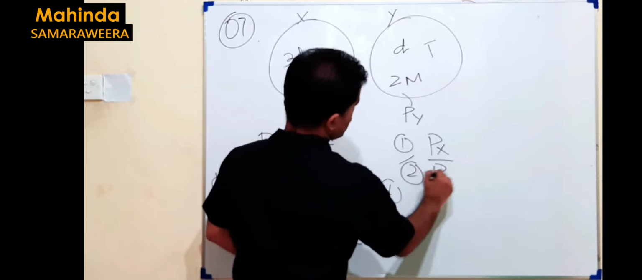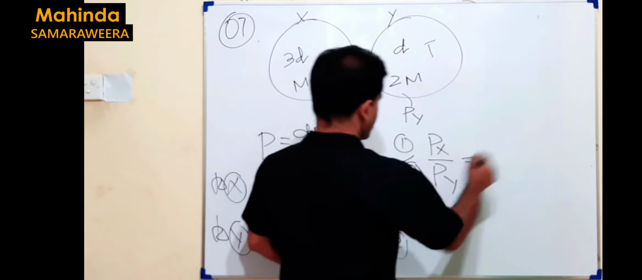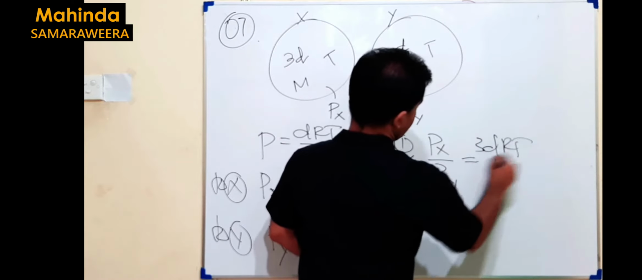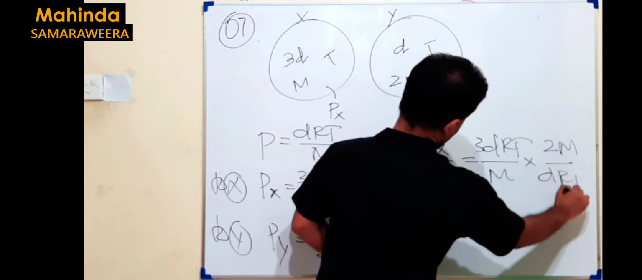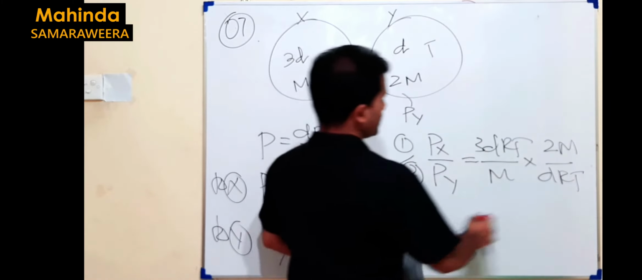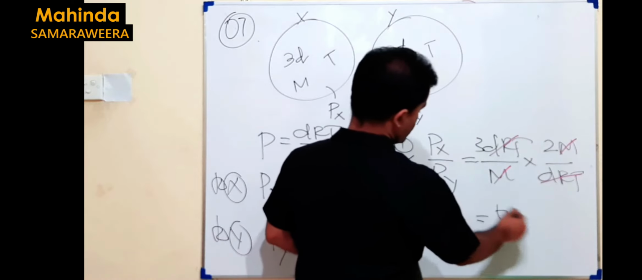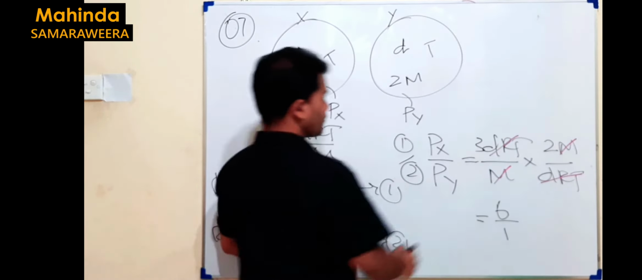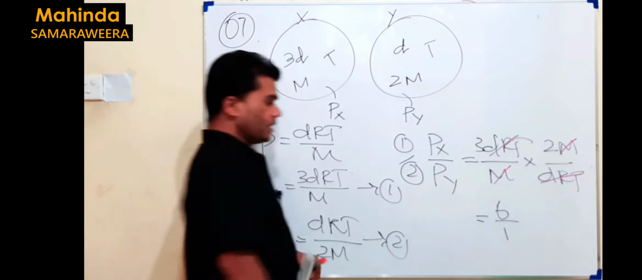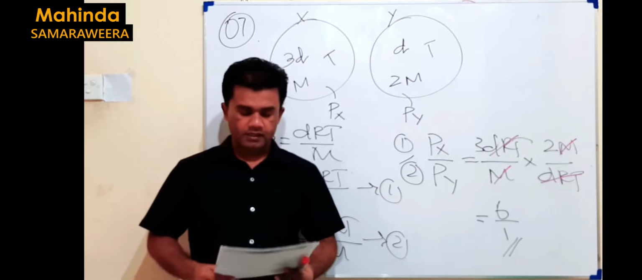What we need is the ratio between these two, so we divide the first one by the second one. So you get Px over Py equals what? Yes, it should be something like 3dRT divided by M, times 2M divided by dRT. So what do we get finally? M cancels, dRT cancels, 3 into 2 is 6. 6 means 6 over 1. The ratio should be 6:1. So according to that, the answer is the fourth one.